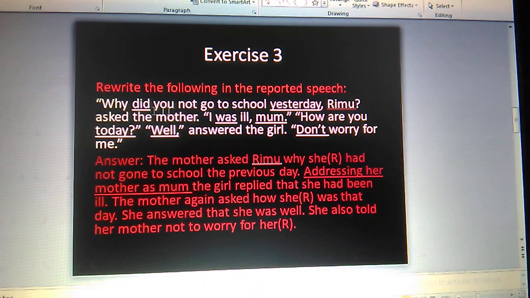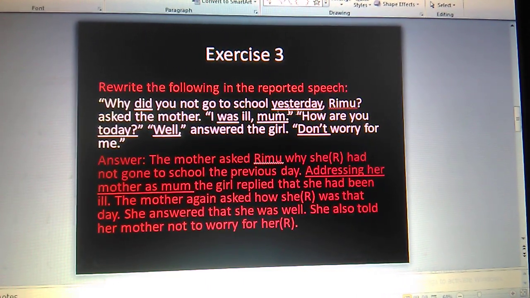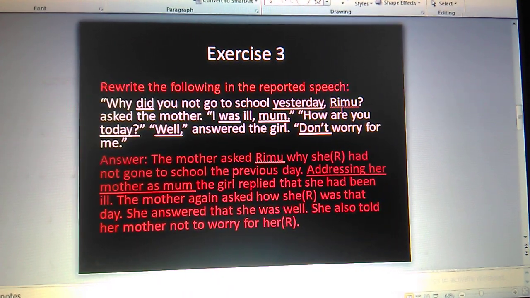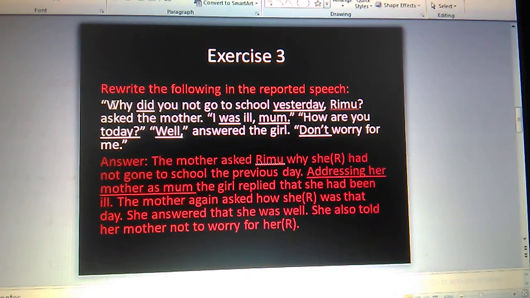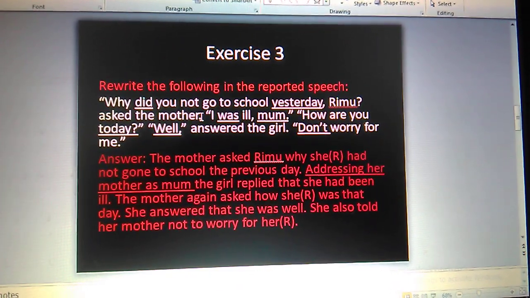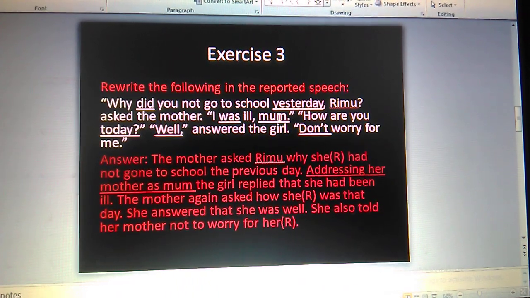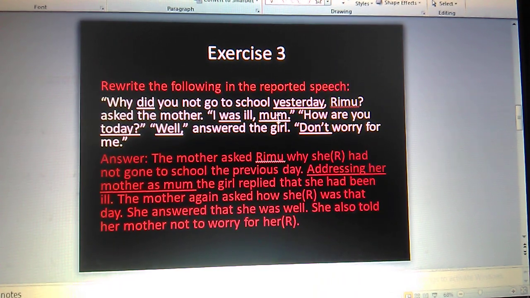Why did you not go to school yesterday? Says WH interrogative. Asks the mother. So mother asks, mother is the speaker, Rimu is the listener. We get that one, and this is very easy. Following the rules of the WH interrogative, we'll change that one. I was ill, mom. So as there is the addressing vocative case, we can write here addressing as mom.